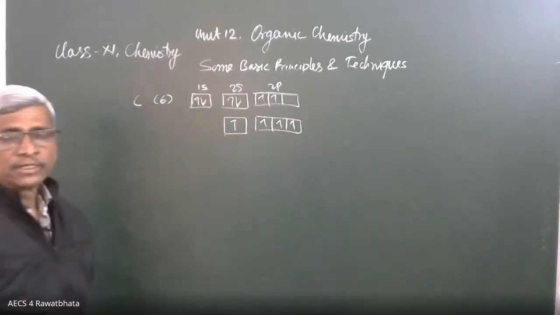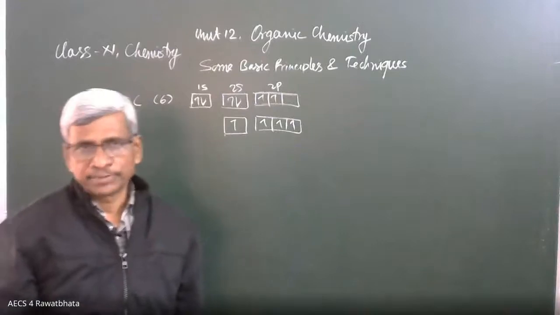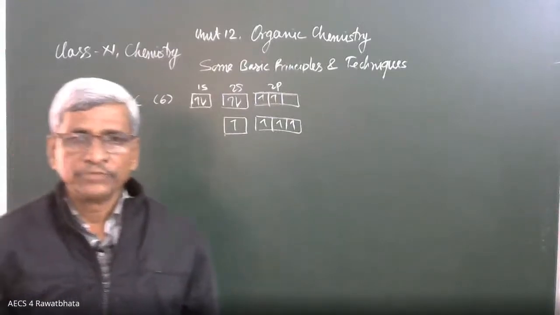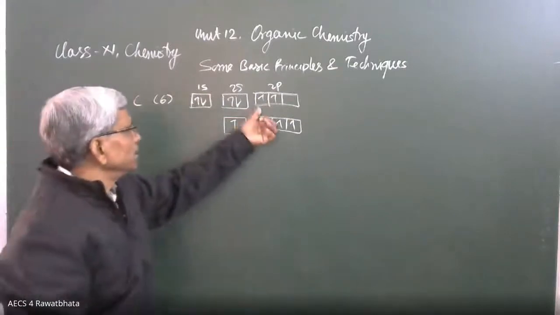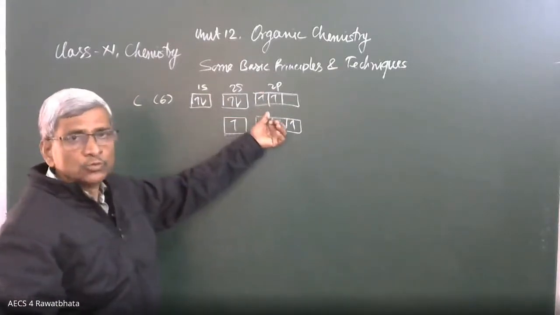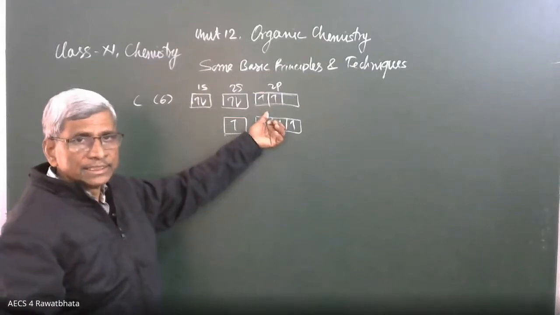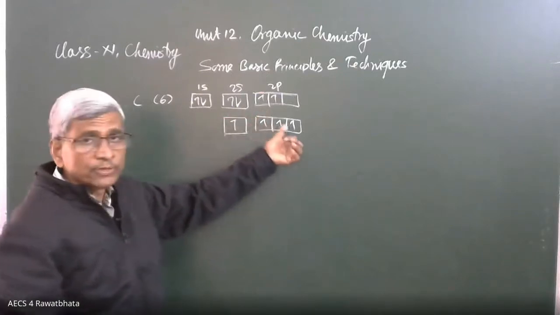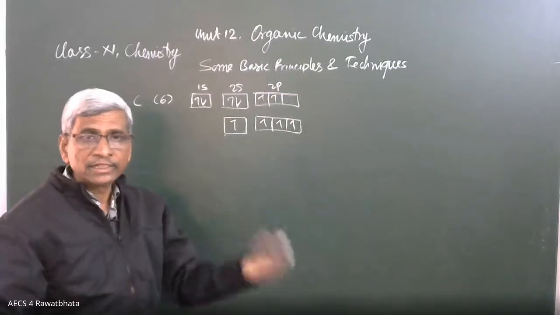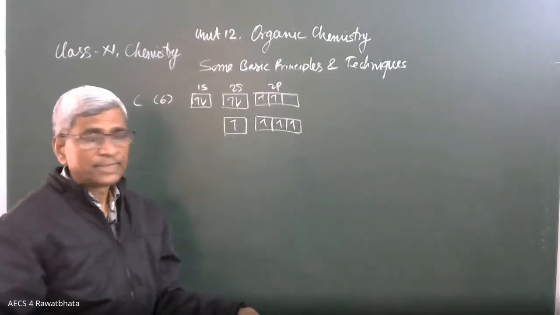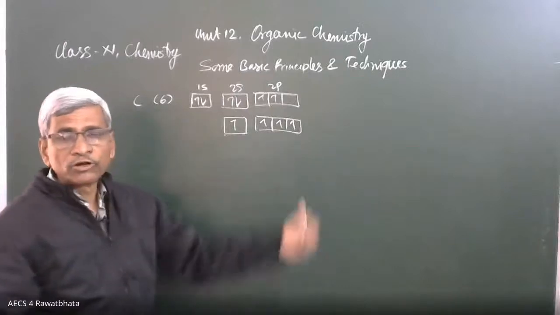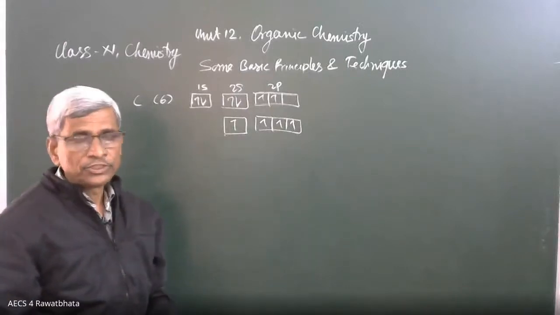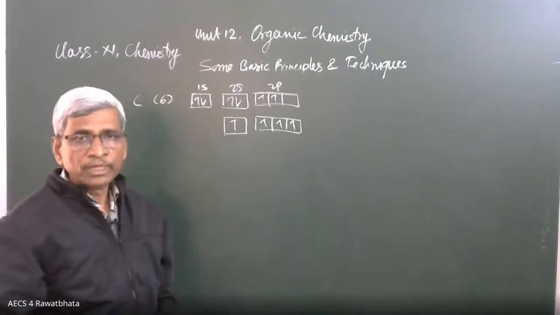In this way, there are 4 unpaired electrons present in the valence shell, which make carbon tetravalent. According to the ground state, its bonding capacity should be 2. It should be divalent. But this type of excitation is possible when carbon is interacting with the surrounding elements. Then the s electron jumps into p and makes 4 electrons unpaired, which are ready to make chemical bonds.